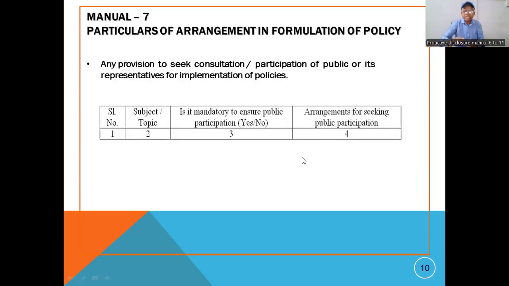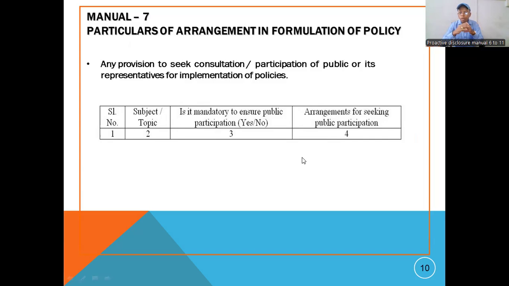Manual number 7 says the particulars of the arrangement in formulation of a policy. What is the policy you want to formulate for the betterment of the citizen, for the betterment of the public authority, for the betterment of the enforcement of the activities inside the public authority? Then you have to give a tabular format. According to this tabular format, which I have shared for your benefit, first of all, you have to give the serial number. Then you have to give the subject matter on which you want to take a decision or formulate the policy.